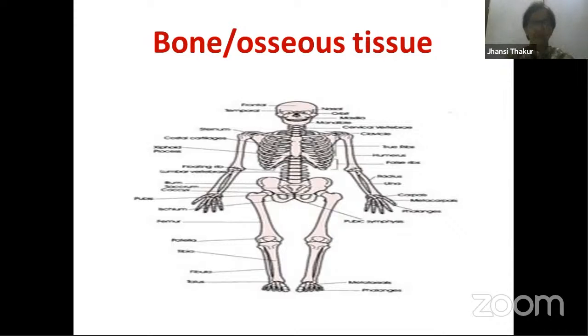So how do we define bone? Bone is a solid, hard, mineralized, calcified connective tissue. It is solid, very hard. Why does it become hard? Because of the process of mineralization, which means deposition of minerals. What are the minerals that make up bone? Calcium, phosphate, and magnesium. These mineral salts make the material very hard. So it is a calcified, mineralized, solid connective tissue.